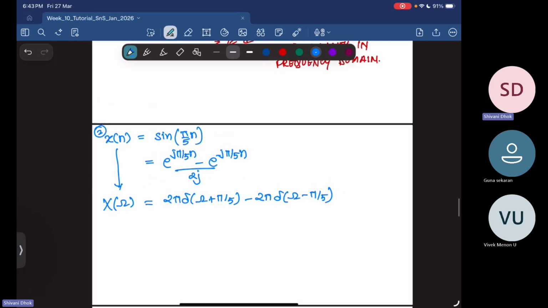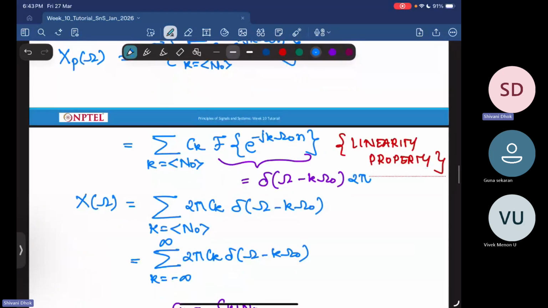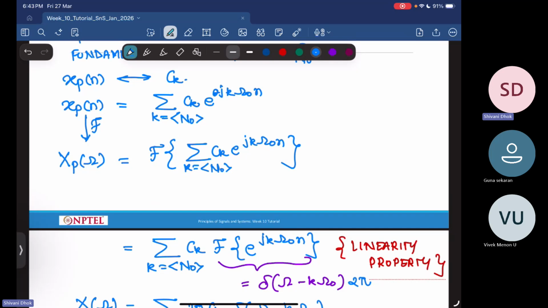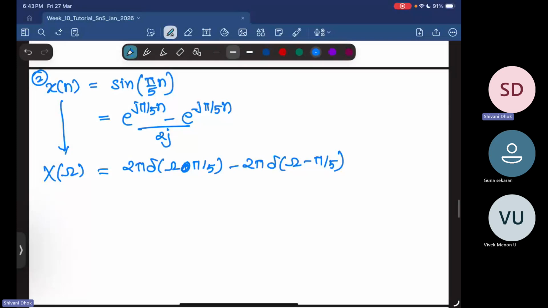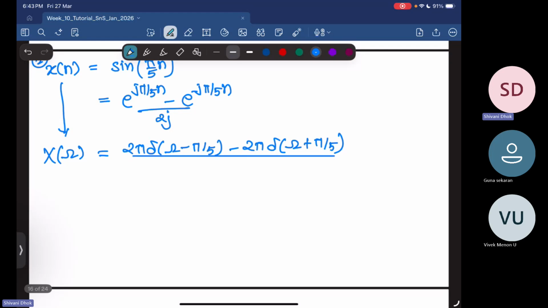One minute, I think I made some mistake here. Yeah, there is no minus sign here. And then here you will get a minus sign. Okay, so this is what we have, whole divided by 2j. So this becomes pi by j into delta omega minus pi by 5 minus pi by j into delta omega plus pi by 5. Yeah, so this is the Fourier transform, and again this is only for the unit range.